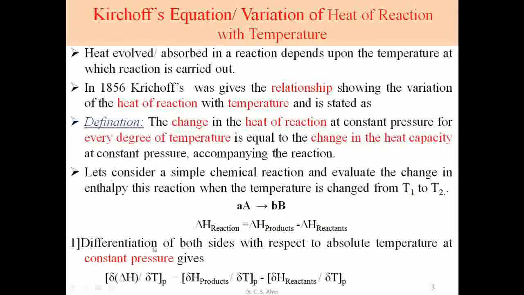First, differentiate both sides with respect to absolute temperature at constant pressure. d by dT of delta H of reaction at constant pressure is equal to d by dT of enthalpy of product at constant pressure minus d by dT of enthalpy of reactant at constant pressure. So we consider the same equation in differentiation form.